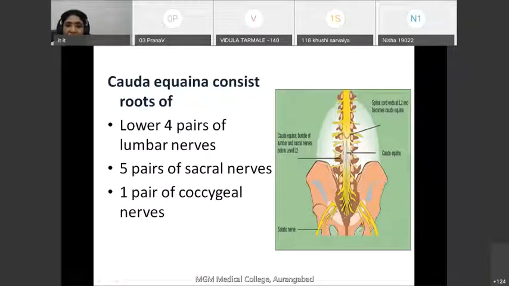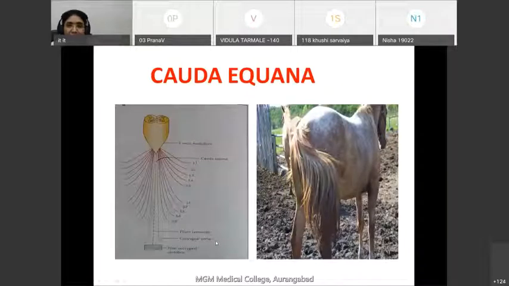As it resembles a horse's tail, it is called cauda equina. It is formed by the lower 10 pairs of spinal nerves.